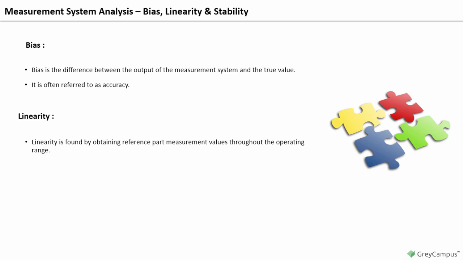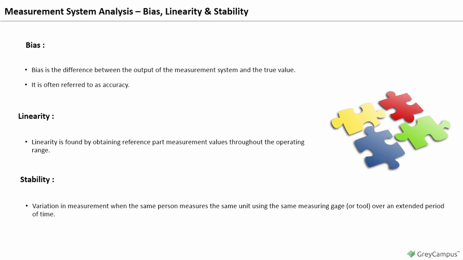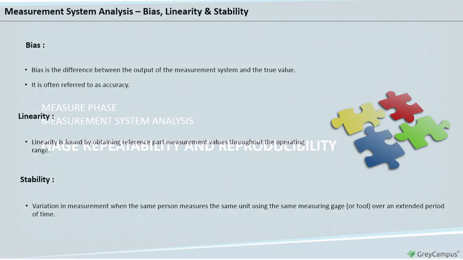Linearity. Measurement system linearity is found by obtaining reference part measurement values throughout the operating range of the instrument and plotting the bias against the reference values. Linearity will cause problems at the extreme values of the operating range. Stability. Variation in measurement when the same person measures the same unit using the same measuring gauge or tool over an extended period of time. If stability is not consistent, it may require additional costs of regular maintenance of the tools or instruments.